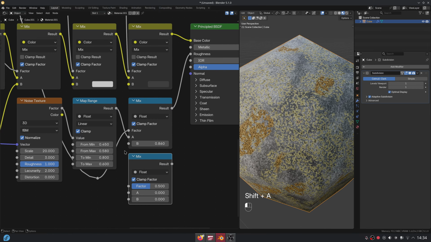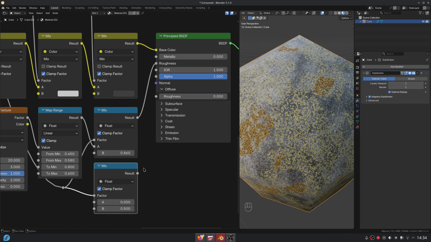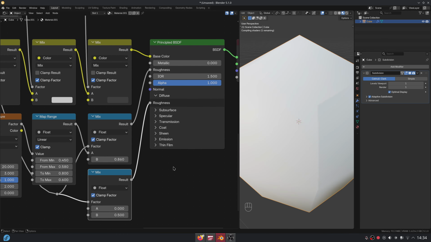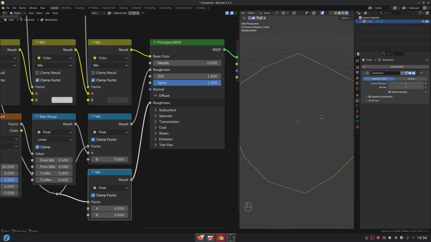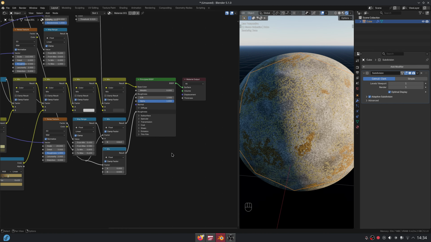Now let's duplicate the mix node and use the same factor as the previous one. This time connect it to the diffuse roughness of principled. And now we only need to add the displacement.